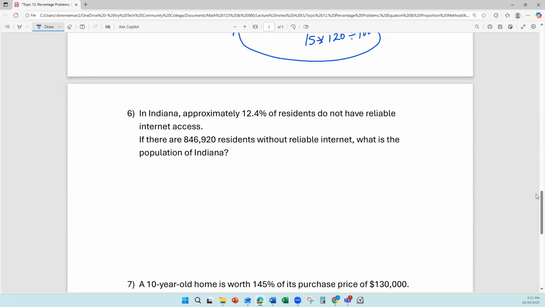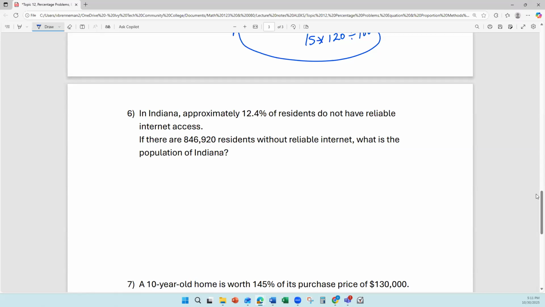So this first one, number 6: in Indiana, approximately 12.4% of residents do not have reliable internet access. If there are 846,920 residents without reliable internet, what is the population of Indiana?